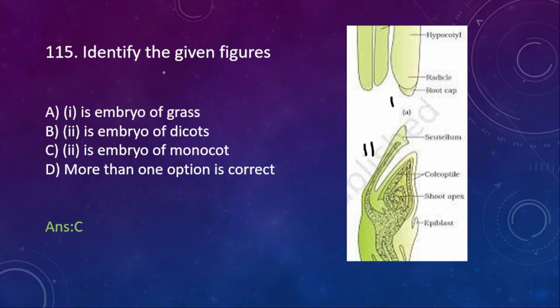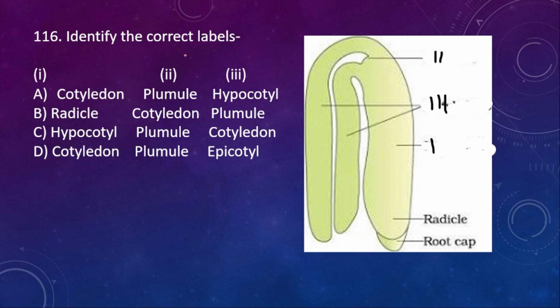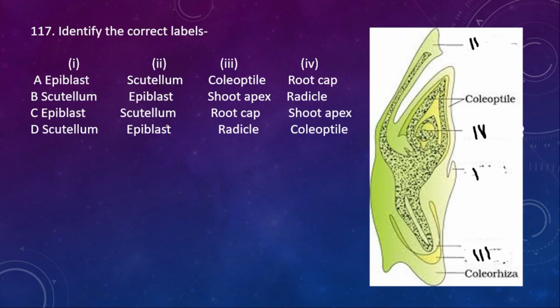Next, 115. Identify the given figure. This one is 1 and this one is 2. Here the first one is embryo of grass, embryo of dicots, embryo of monocot. More than one option is right. Here the right option is C. Identify the correct label. 1, 2 and then 3. First one is cotyledon, no, plumule, hypocotyl, radicle, no, it is actually hypocotyl. So option C is right.